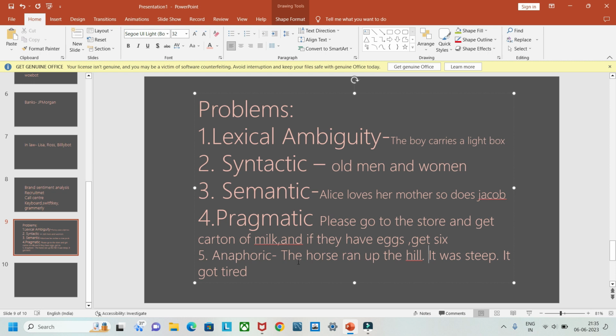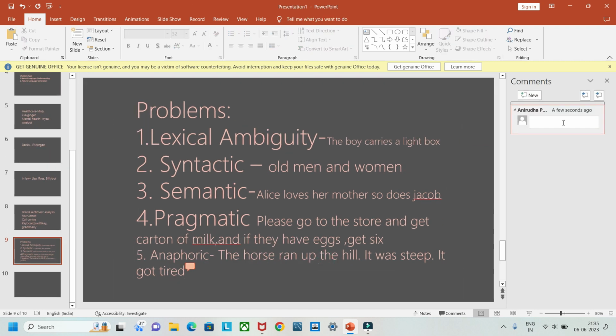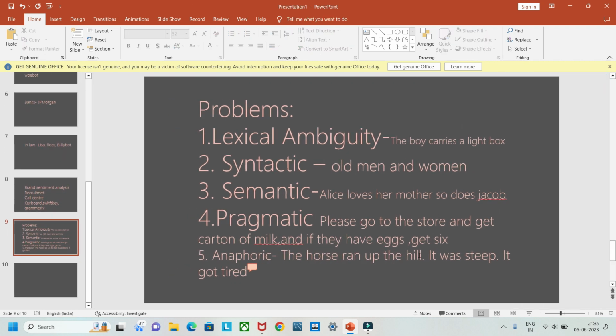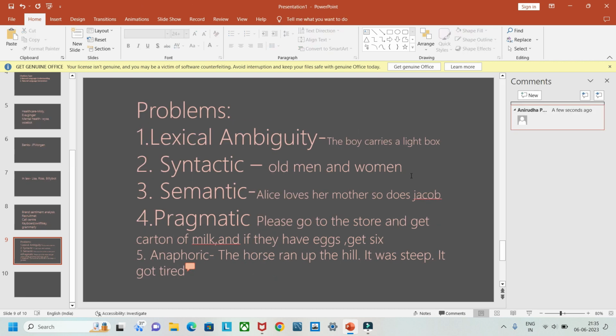The horse ran up the hill is clear, but it was steep. The machine gets confused whether the hill was steep or the horse was steep. In the second case, it got tired: whether the horse got tired or the hill got tired. That's the problem here.